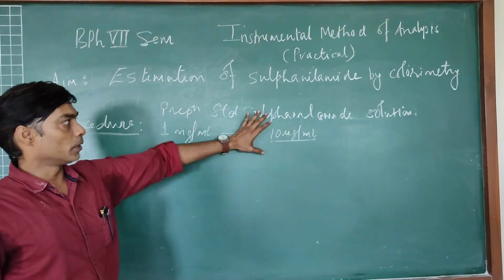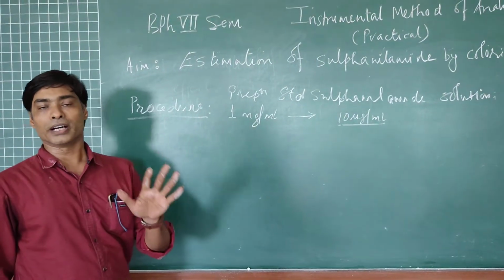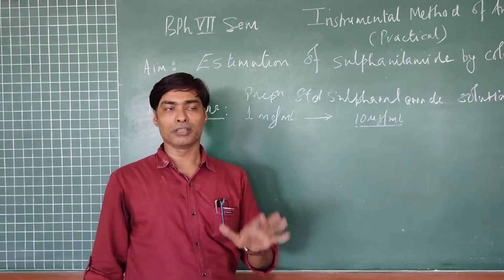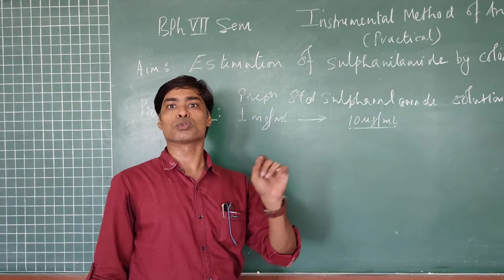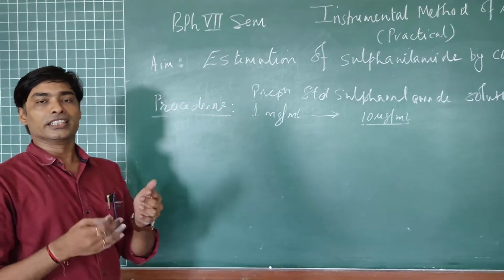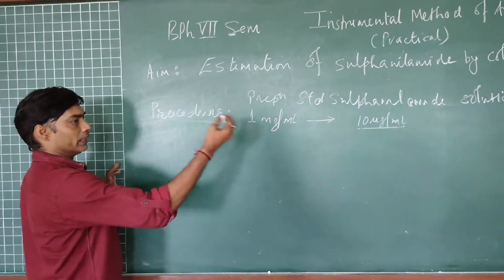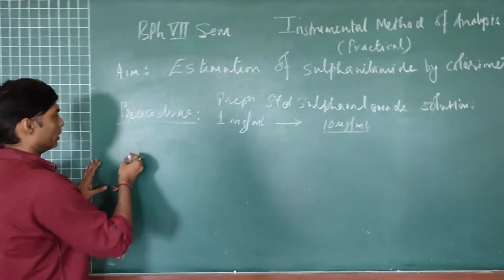Once this is prepared, we have to take 5 different test tubes. We will serially number them 1, 2, 3, 4, 5, and we will add the various reagents from time to time so that the reaction can be completed, because diazotization is to be done.